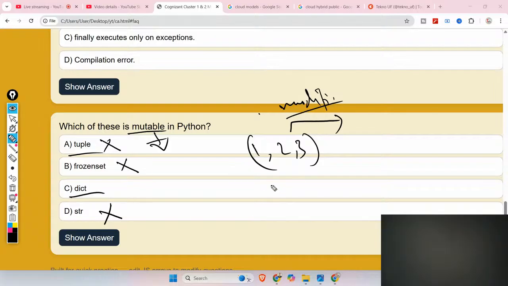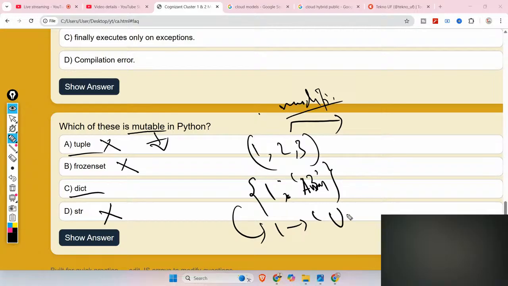Why? Because in a dictionary you can change the value. Let's say 1 is to Amar. You can change it later, for 1 is to UBK Anna. So that's why dictionary is mutable in Python.